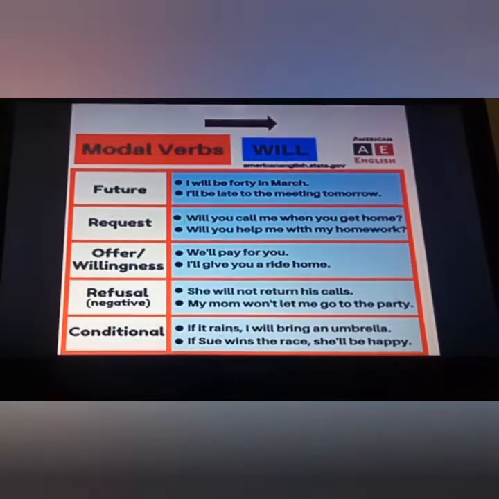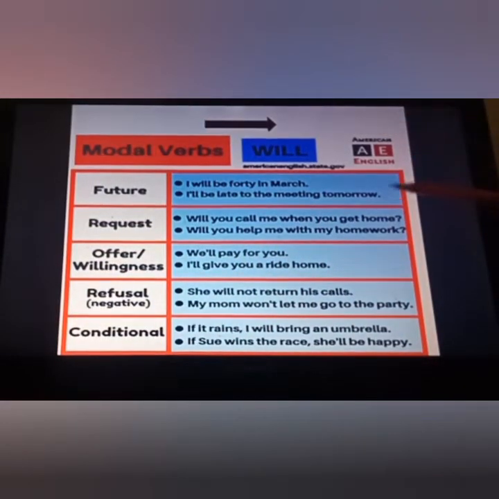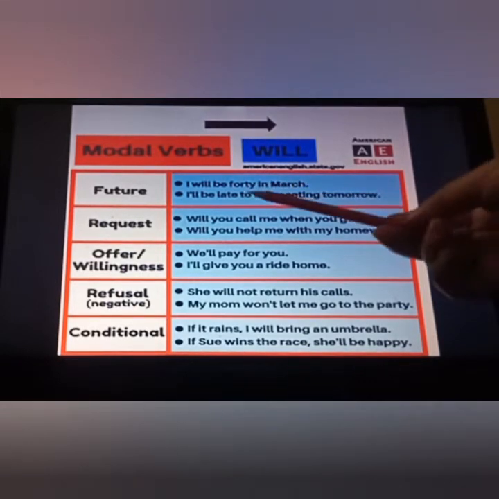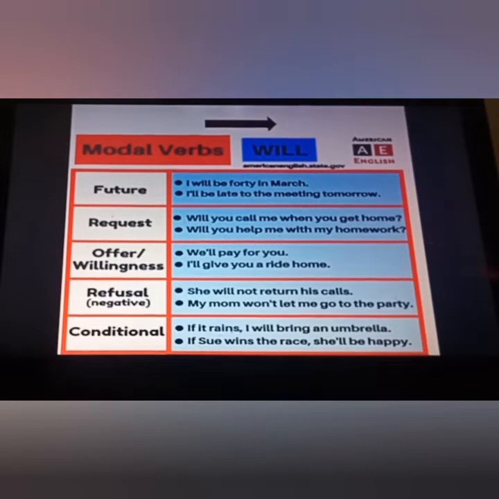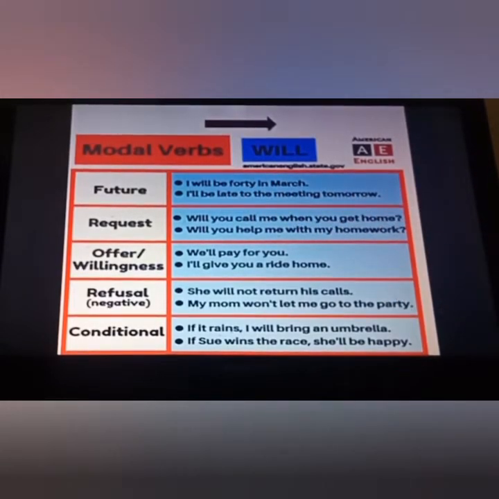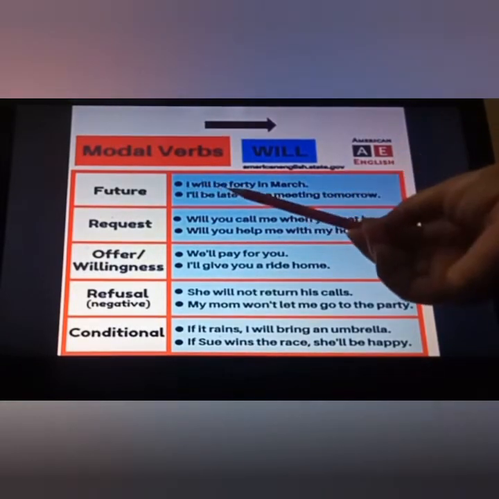Now the next modal we have is will. It's very simple. It denotes future action. In the future tense we are supposed to use, I will be 40 in March. It's very obvious. Suppose your birthday is coming in March, so you will be 40 in March. So that is the future function. I will be late to the meeting tomorrow. Suppose you know that you have some work, so you can easily guess that you will be late to the meeting tomorrow. That is our future action.